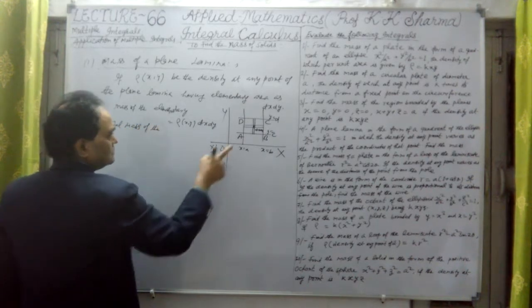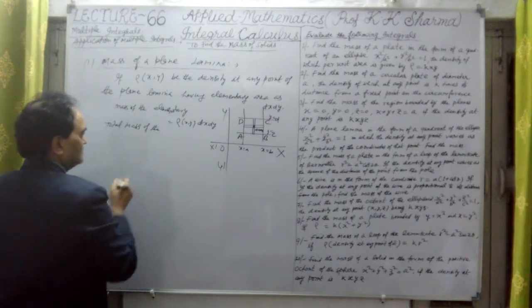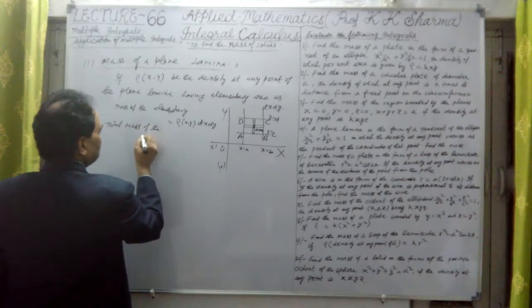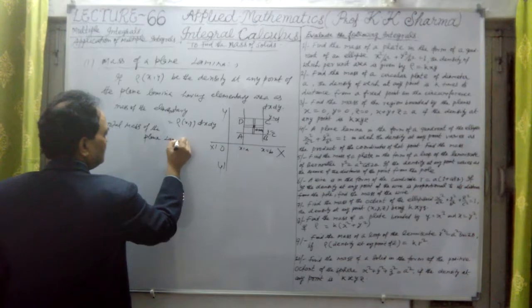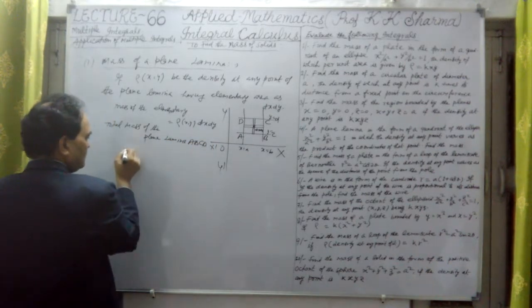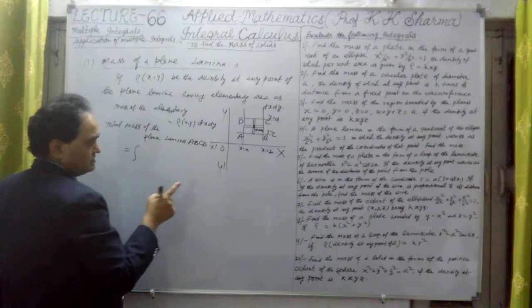Total mass of the whole plane lamina ABCD can be calculated under the limits.